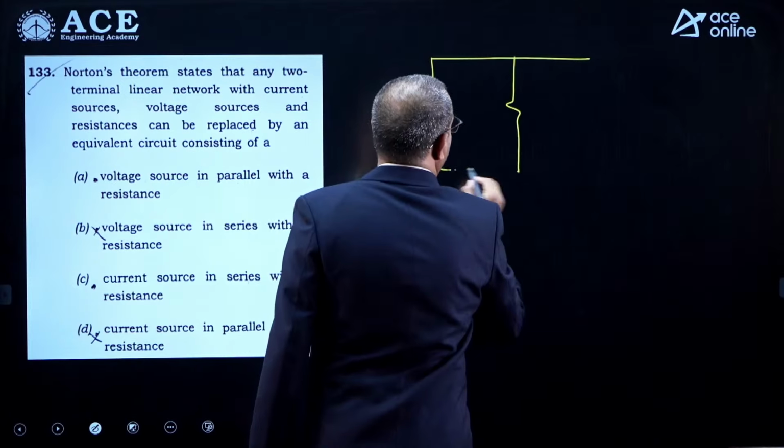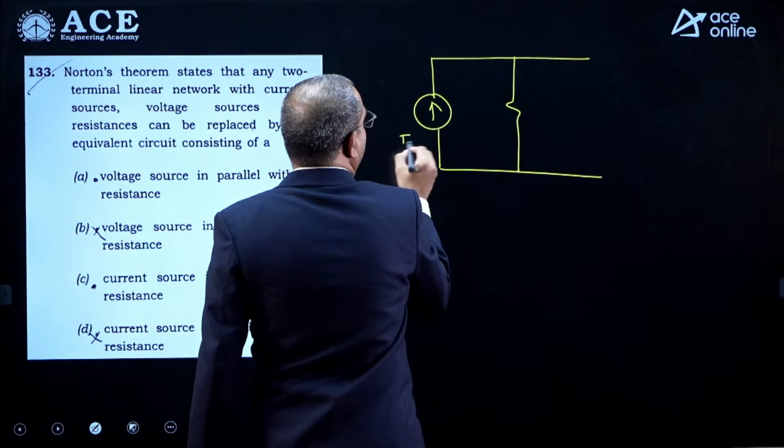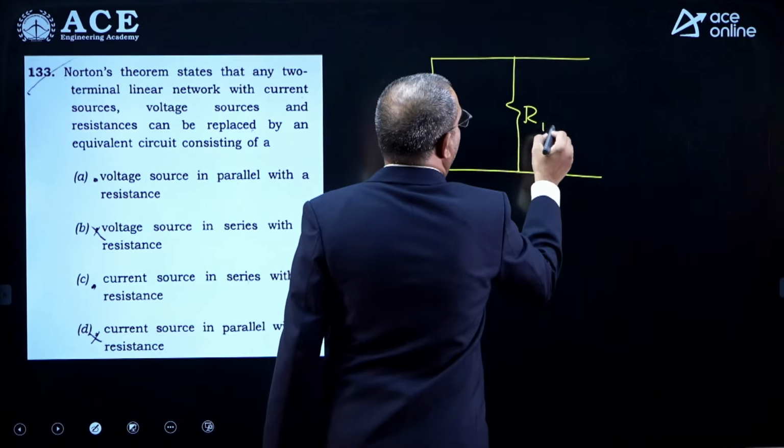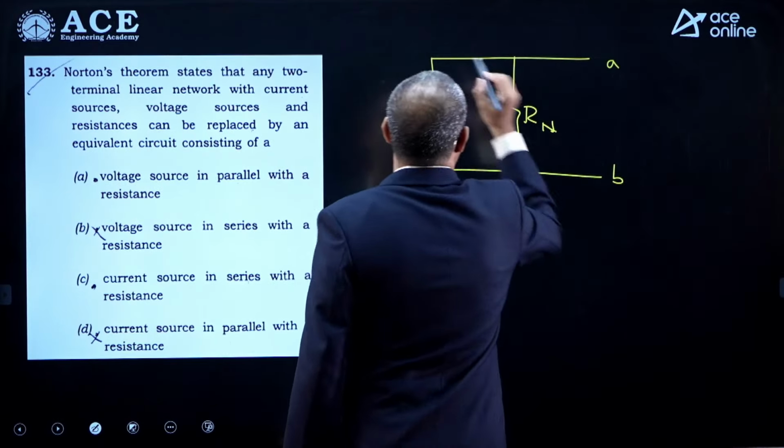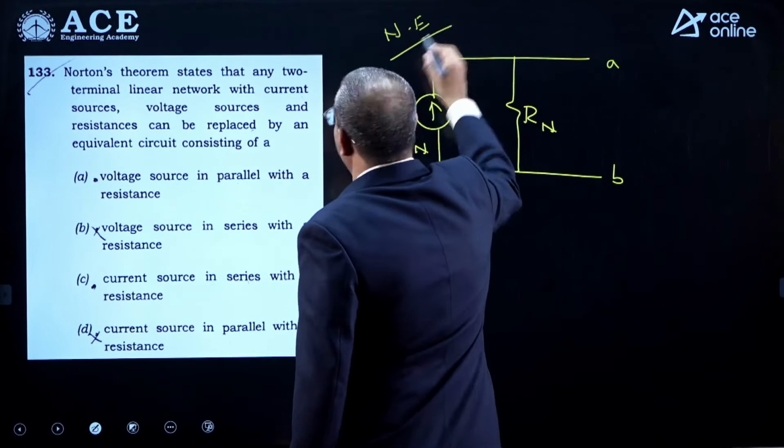This is Norton's equivalent: a current source, the Norton current or short circuit current, and a resistance, which is Norton's resistance. So this is the Norton's equivalent. Chalo, let us see the options.